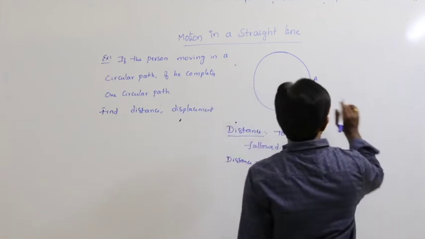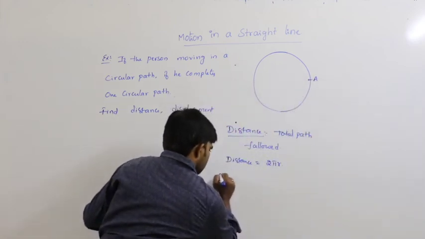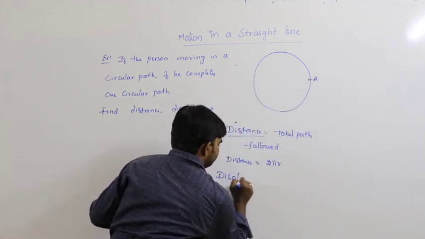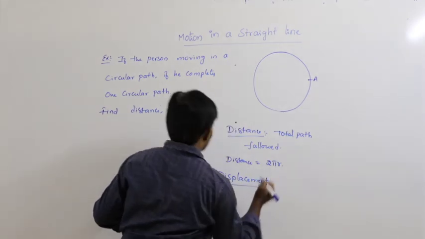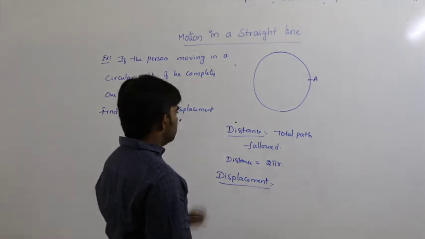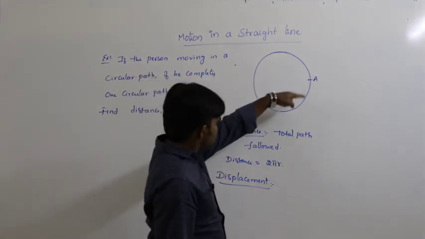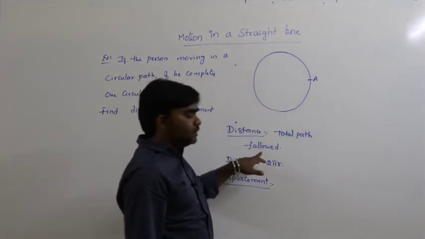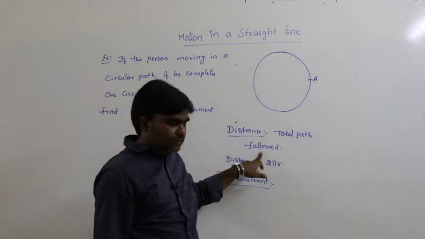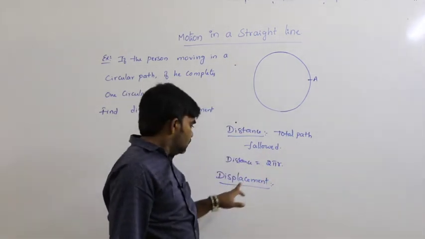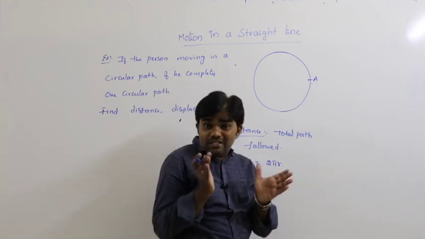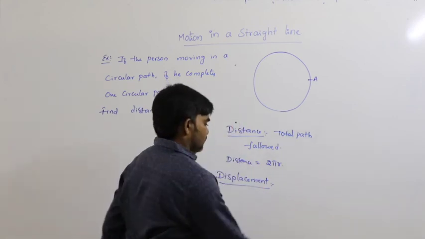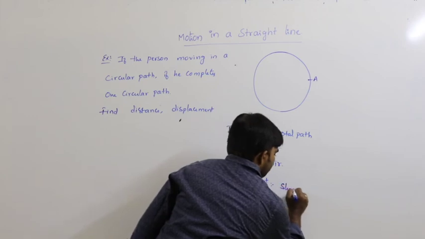Now what is the displacement in this situation? Here the distance is the total path followed by the body, the complete circle, the circumference, 2 pi r. Displacement means the shortest path between initial and final points.